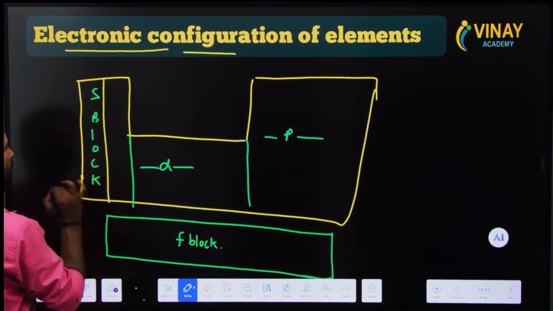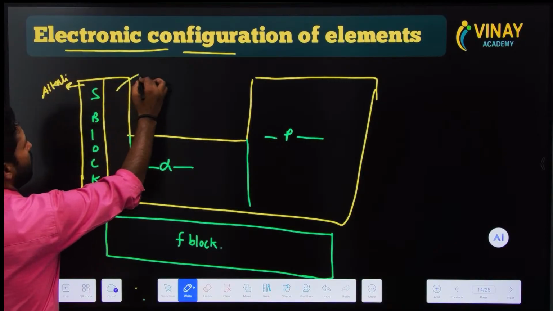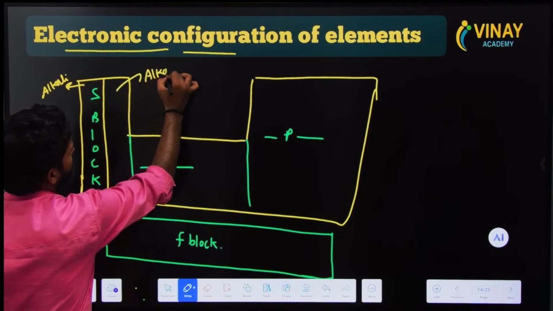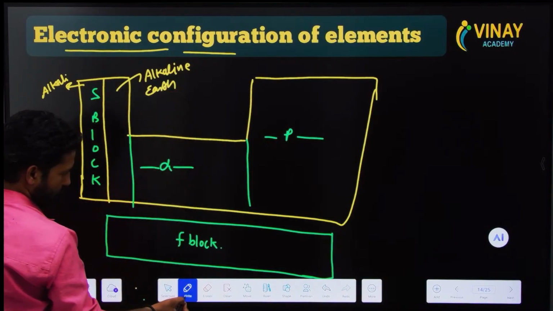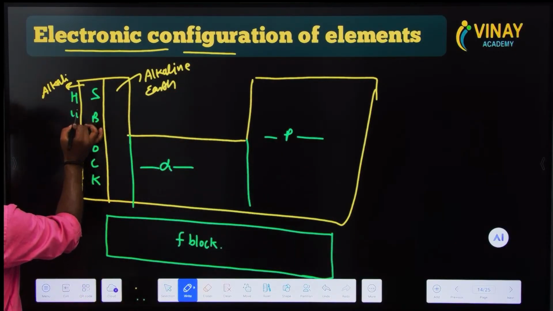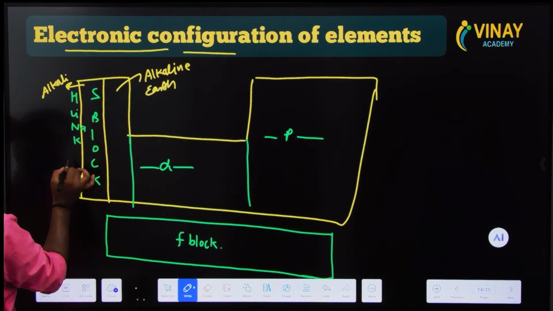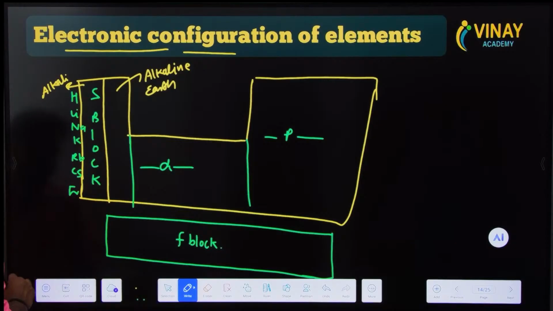Look at here. There is the alkali metal group, and there is the alkaline earth metal group. If we see, that is hydrogen, lithium, sodium, potassium, rubidium, cesium, and francium.